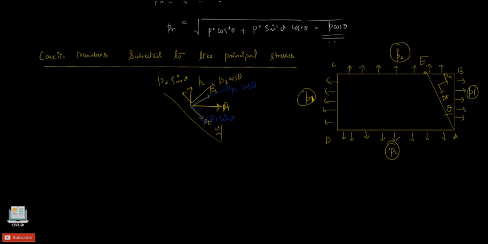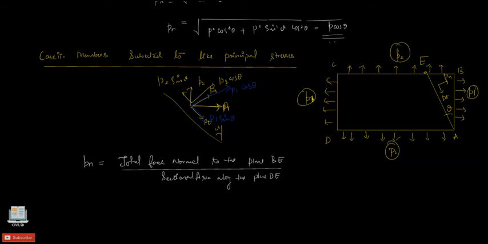So the stress Pn is nothing but the same formula, the total force normal to the plane BE divided by the sectional area along the plane BE. Just resolve this, we will get P1 cos theta and here we have P1 sine theta, divided by the sectional area along the plane BE.